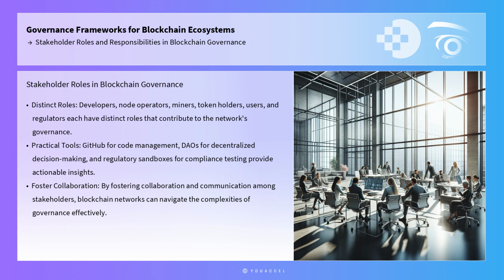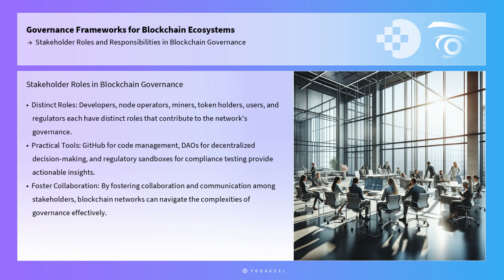In conclusion, stakeholder roles and responsibilities in blockchain governance are integral to the success and sustainability of blockchain ecosystems. Developers, node operators, miners, token holders, users, and regulators each have distinct roles that contribute to the network's governance.